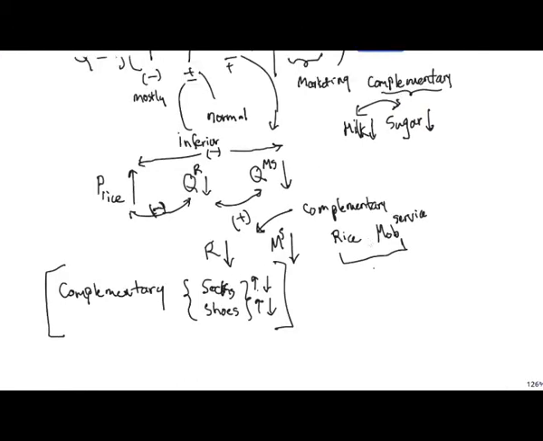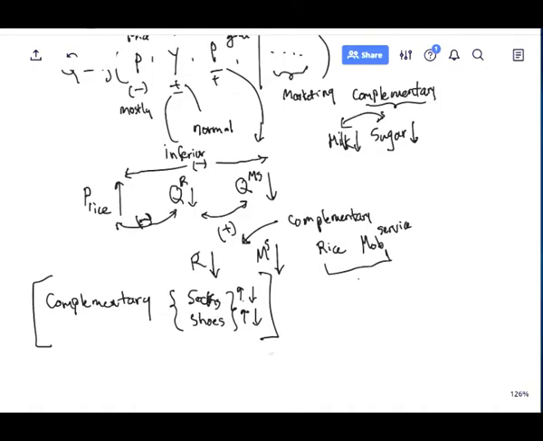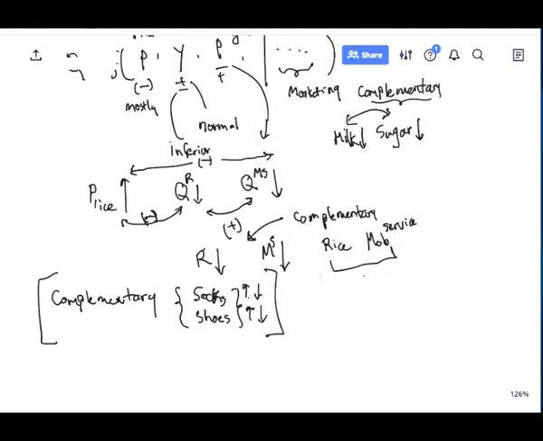If I am a mobile service operator, I now realize that a rice price going up is going to reduce my demand. Just like if I'm a sock seller, we realize that if the shoe price goes up, sock demand will also go down. So remember, this fellow and this fellow should think exactly the same way. If I'm selling mobile services, I should also realize that if the rice price in an economy is going up, I should start thinking that I'm going to be the victim of it.